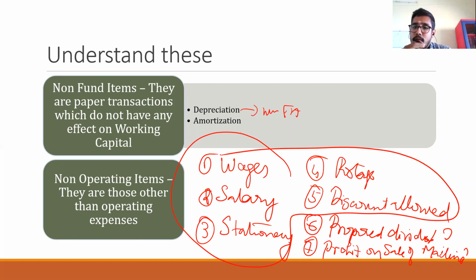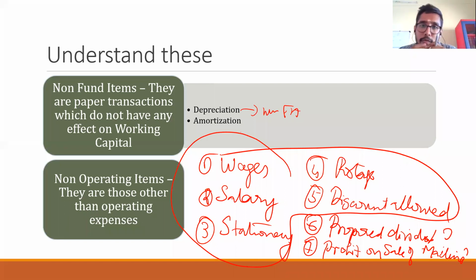So what are the sixth and seventh items? Proposed dividend and profit on sale of machine. That is also an income, profit on sale of machine. But is it related to some operating expense? Is it an expense or income that happens every time? Every time will we be getting profit on sale of machine or loss on sale of machine? No, we will not.